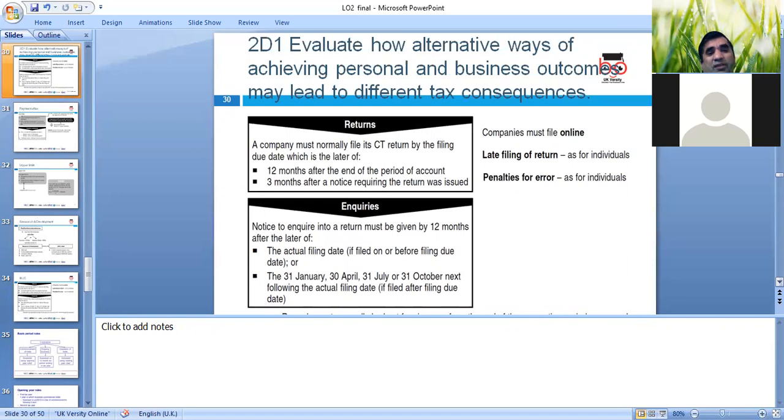Okay. 2.1, evaluate how alternative ways to achieve the personal and business outcome may lead to different returns. A company must normally file a corporation tax return by the due date, which is the later of 12 months after the end of the period of the accounts, and 3 months after the notice requiring the return was issued. Late filing as an individual can mean penalties. Penalties for errors can apply too.